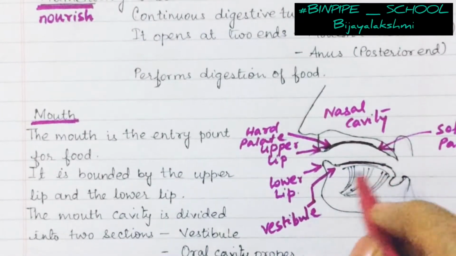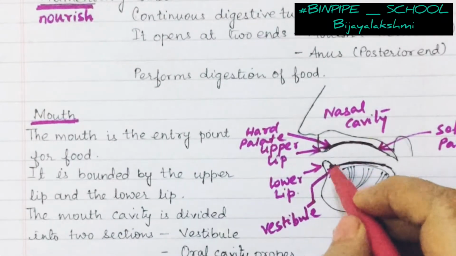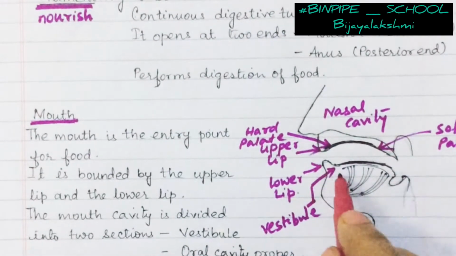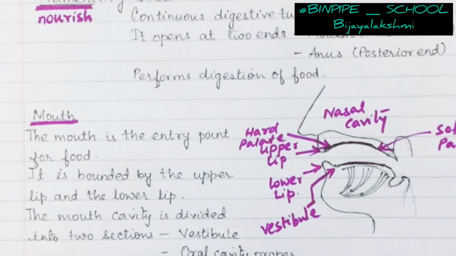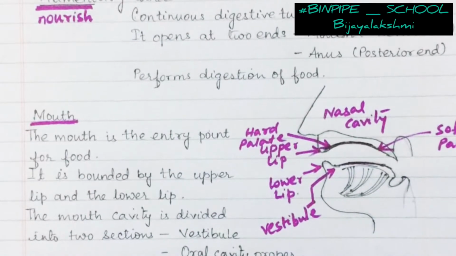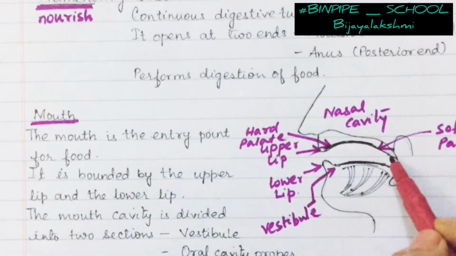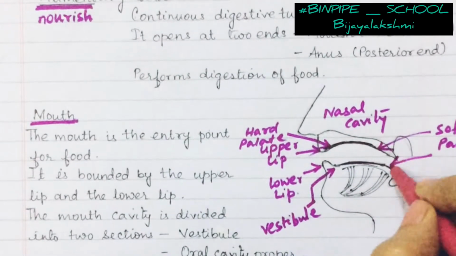Now talking about the vestibule, it is the space between the lips and the cheek. It leads to the next part, the oral cavity proper. The oral cavity proper is bounded by the lips in the anterior part, and in the posterior part there is the fauces.